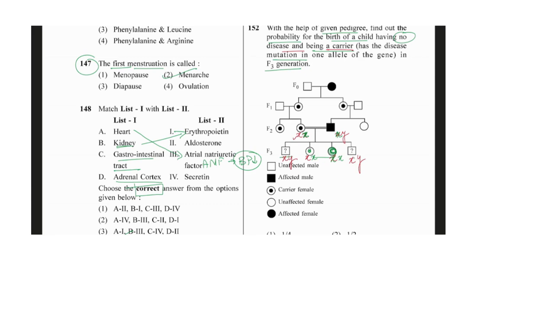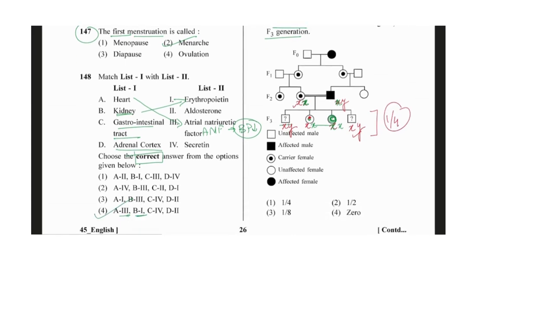This could be the disease, but in case the mother gives the X chromosome which could be healthy, in this condition we can see this could be the carrier, this could be the disease, and of these two sons, maybe one could be carrier and maybe one could be the disease. So among the four, how many could be the disease? One among the four. So that would be the fourth one. This part.